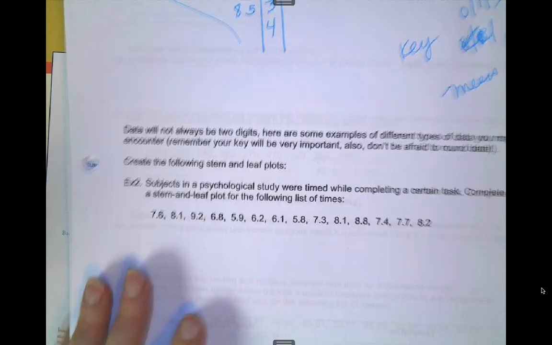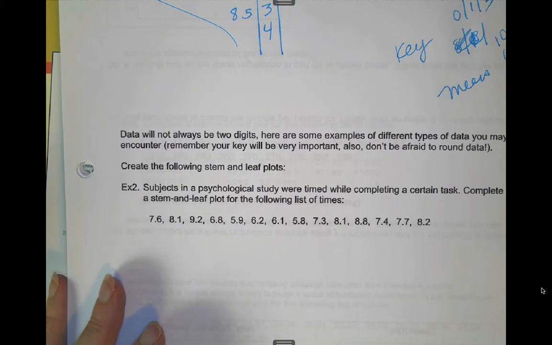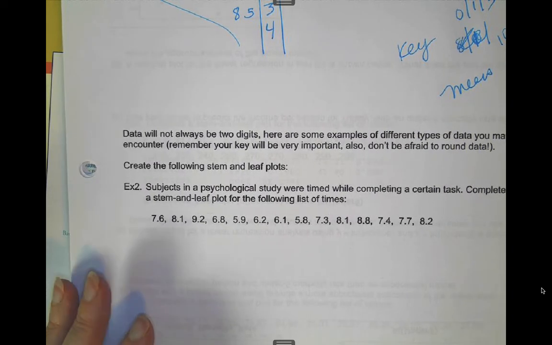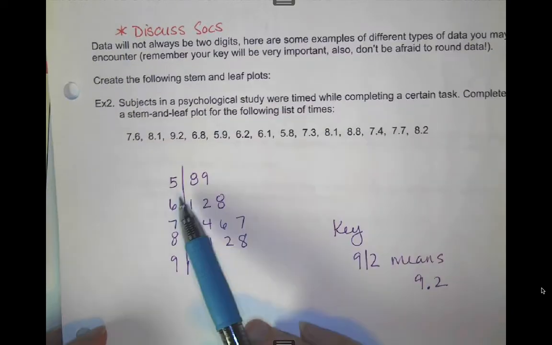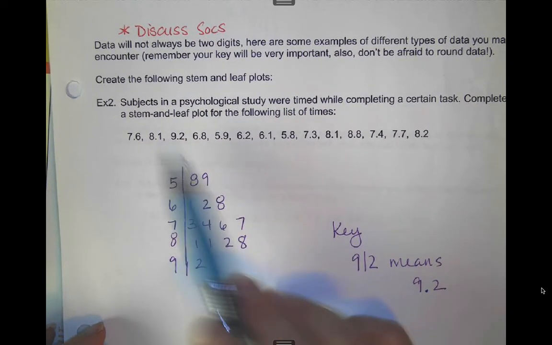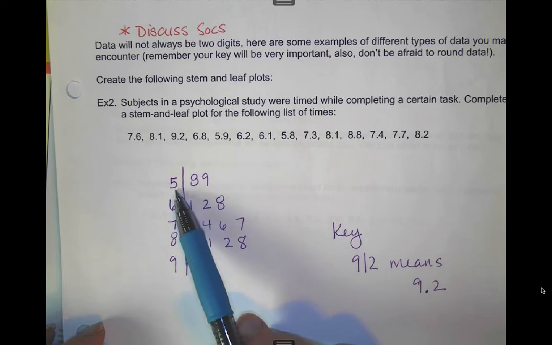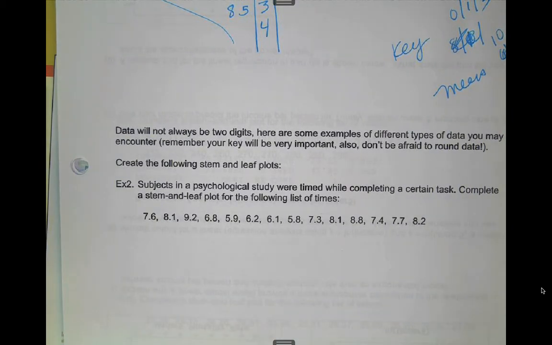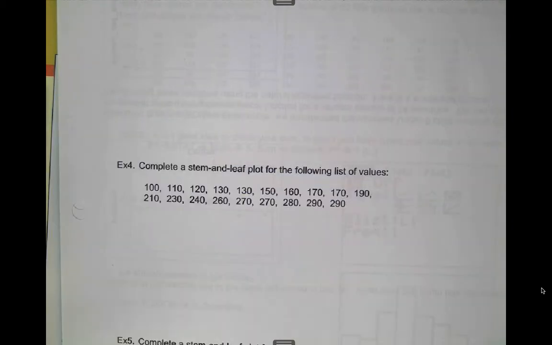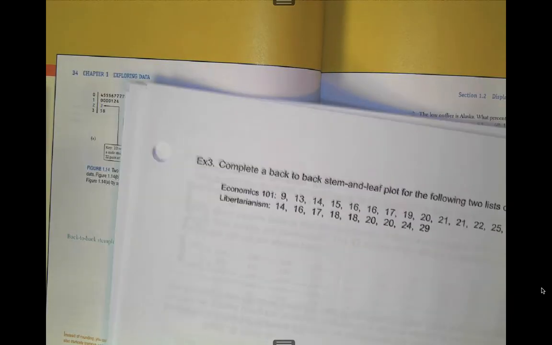All right, again, when you're making that stem and leaf plot, just use your key to denote where your decimal is. So what I did in this one is I did 5. So like here's that 5.8. Instead of putting a decimal in there, I just said the key means that there's a decimal there. Okay, so you can always utilize your key there. Again, if you want more practice, you can feel free to do these examples. I'm just going to talk through them here.